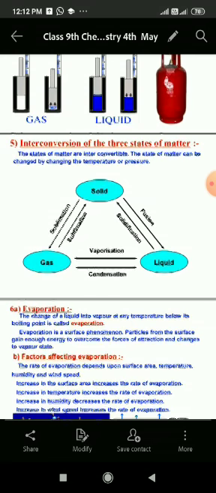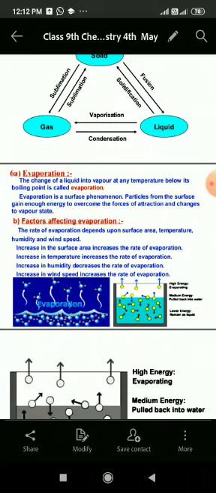And students, after this we'll discuss evaporation. So first, what is evaporation? The change of a liquid into vapor at any temperature below its boiling point is called evaporation. Students, during the study of change of state, we have seen that a liquid changes to gaseous state either by increasing the temperature or by decreasing the pressure.